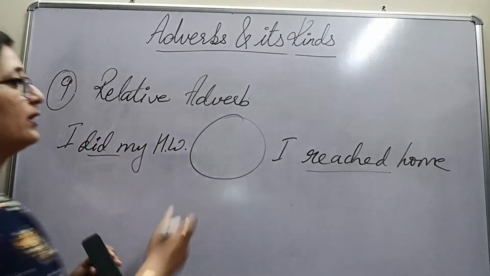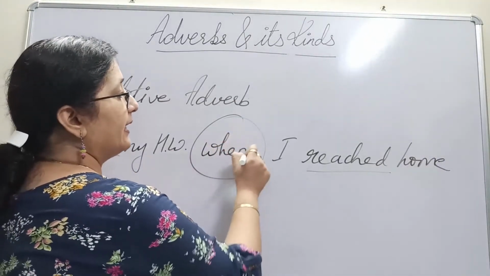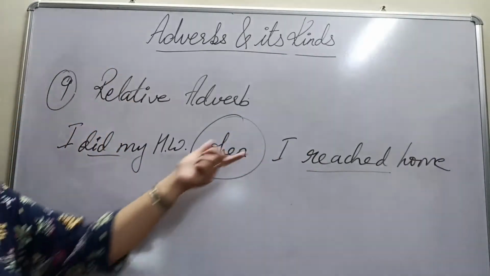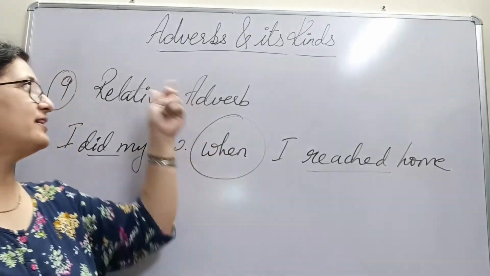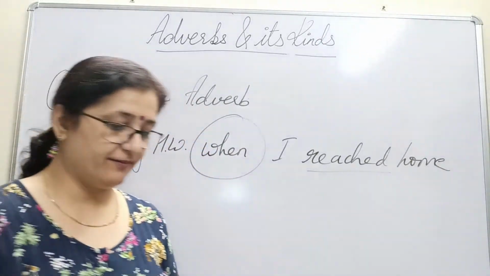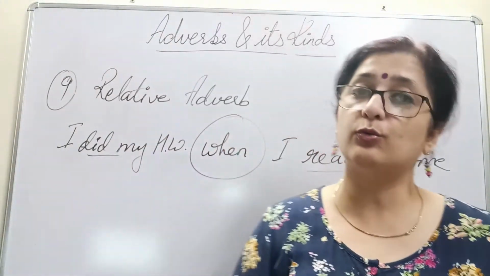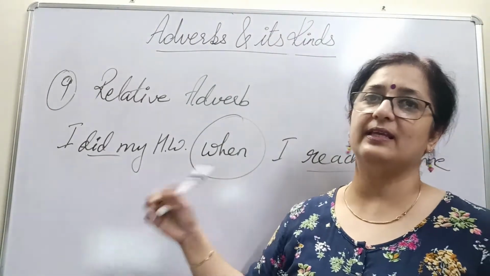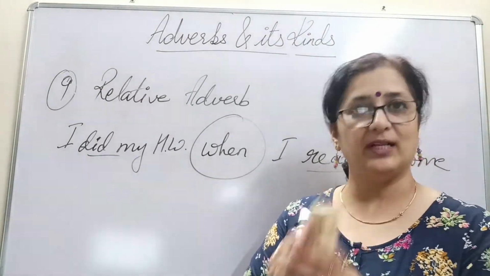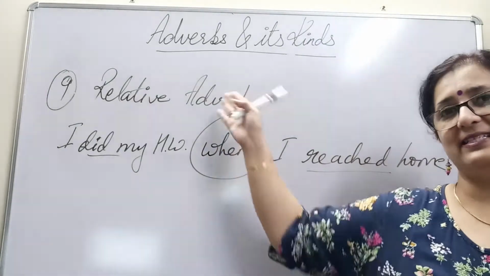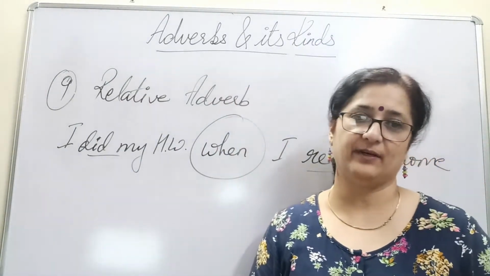I did my homework when I reached home. So what is this when here? When is our relative adverb. It is connecting two phrases with verbs in them and combining them to make one sentence. That word is said to be a relative adverb.